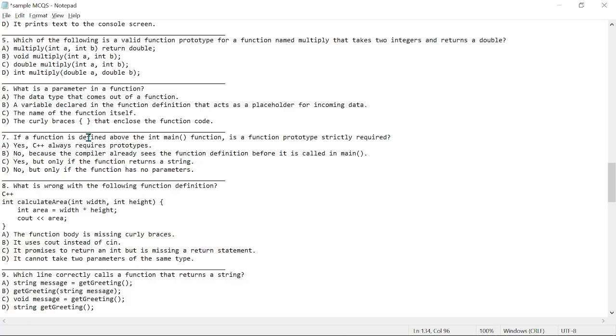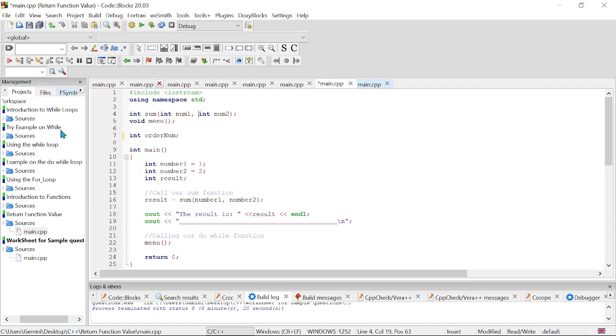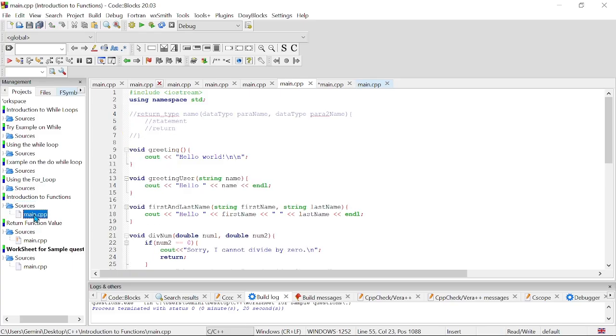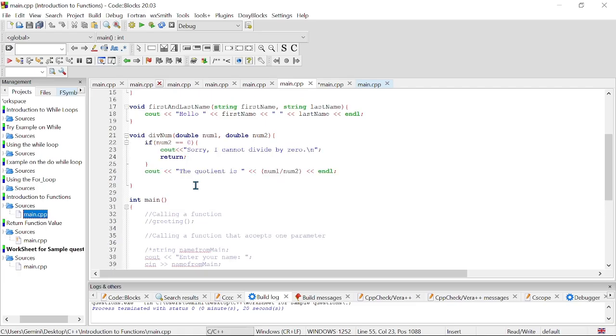If a function is defined above the int main function, is a function prototype strictly required? What this question is asking is, if you define the function here, so let's check our other function codes. These are all function definitions, right? So if we do this, do we actually need a function prototype, with something like this alone, having these things here?